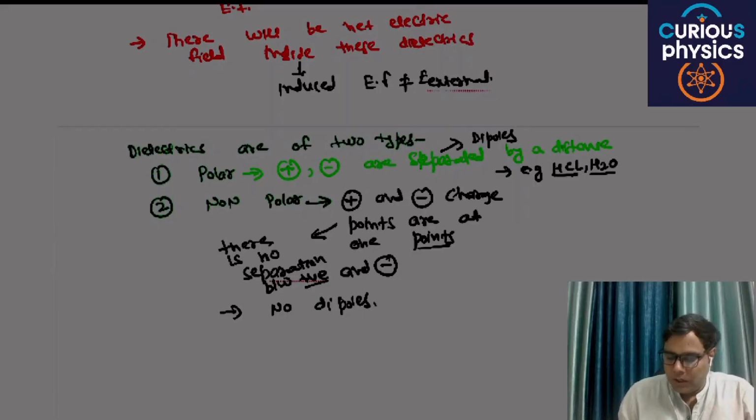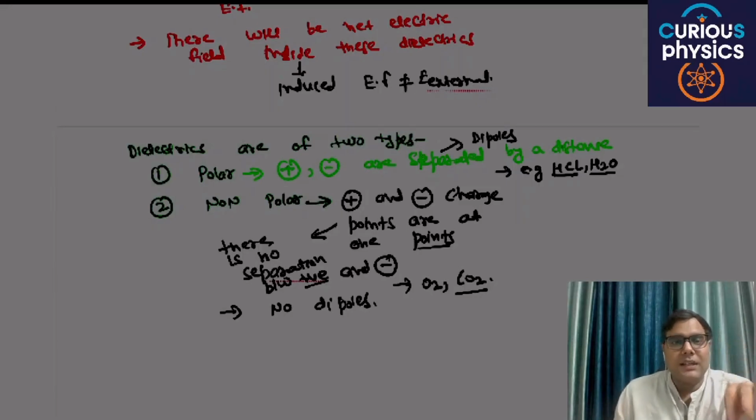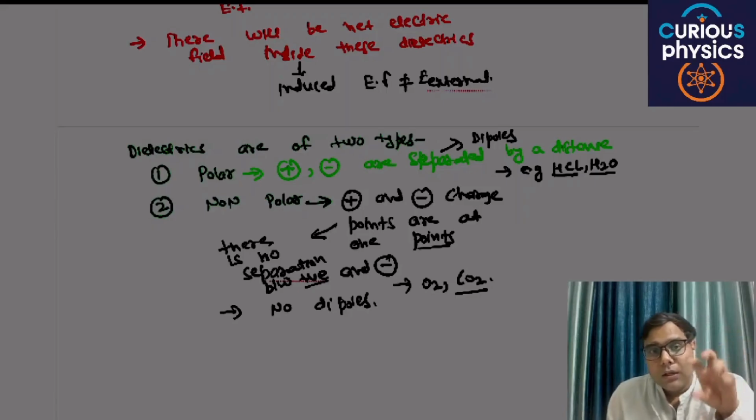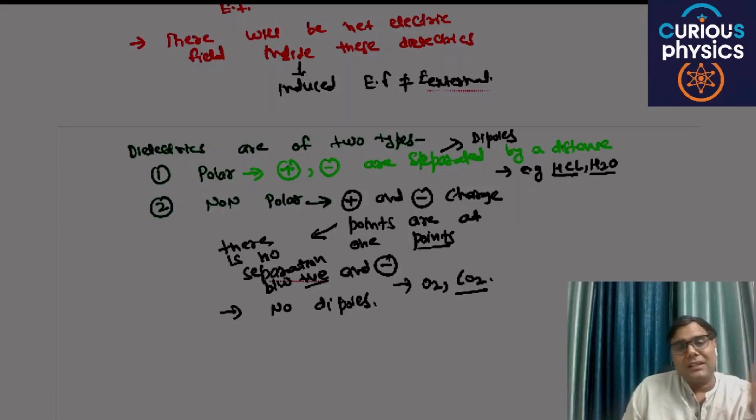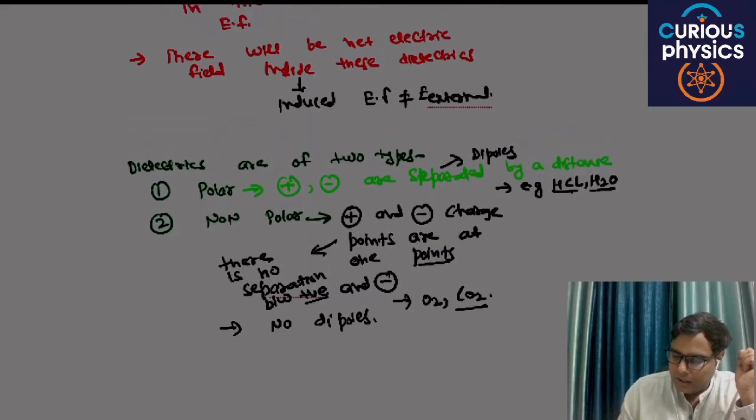And non-polar examples are oxygen and, I think, CO2. Oxygen and CO2. Okay, so this is basically the difference between polar and non-polar. In polar, there are natural dipoles inside the material, and in non-polar, there will be no natural dipoles.